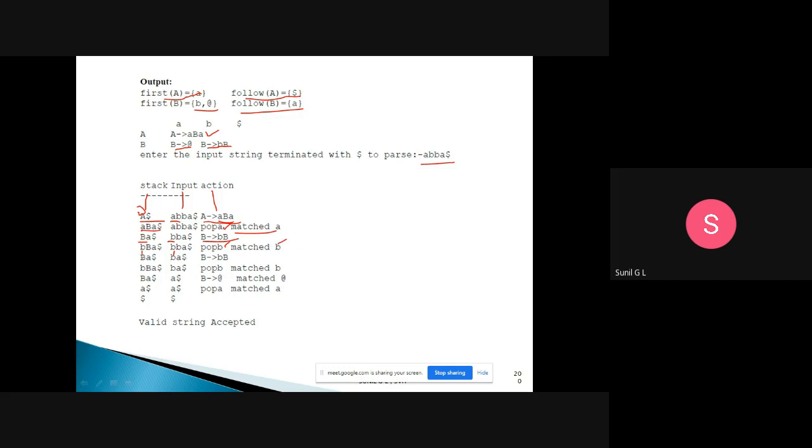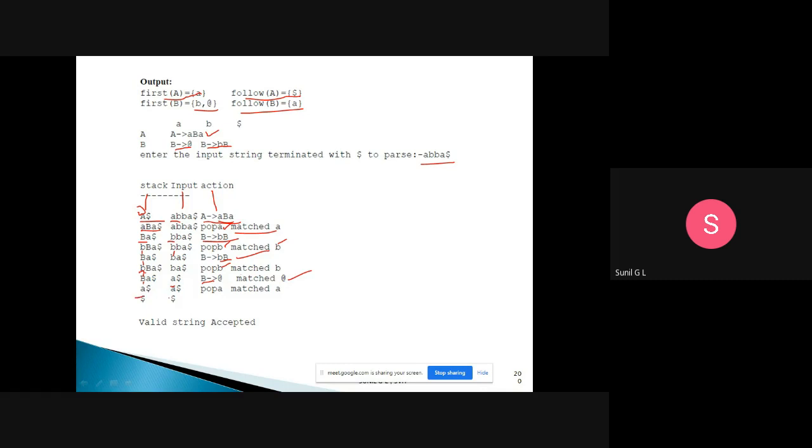Then after matching, the pointer points to B again. Here b is there, and the resultant production is B tends to small b. Then remove this B from the stack and insert b in reverse direction. Now the top points to small b, and this b and b are matching, so we pop from the stack. Now the stack contains B, and here we have a. So the resultant production will be B tends to epsilon. Then epsilon is matched, so pop B from the stack.